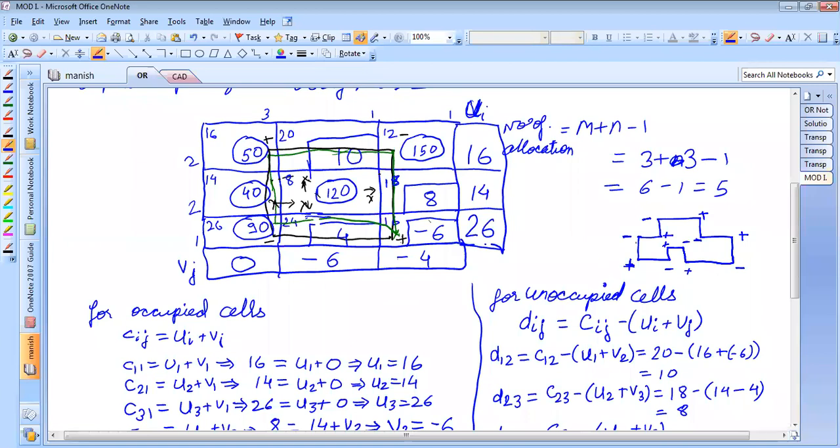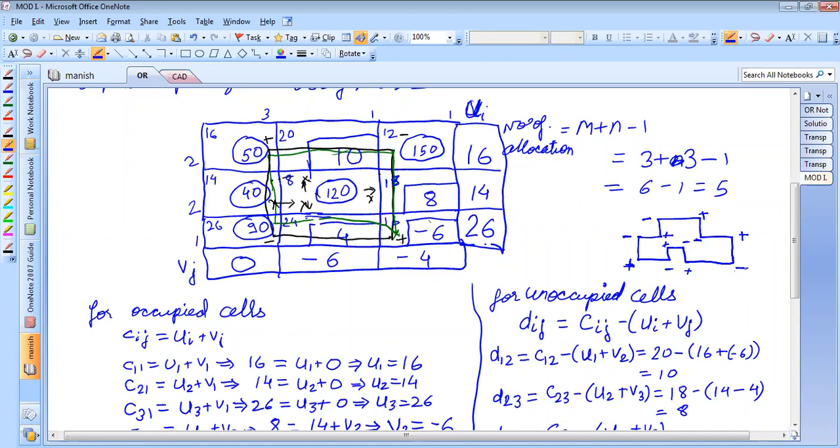Got it? Every turn, the sign should get changed. Correct? Any doubts?